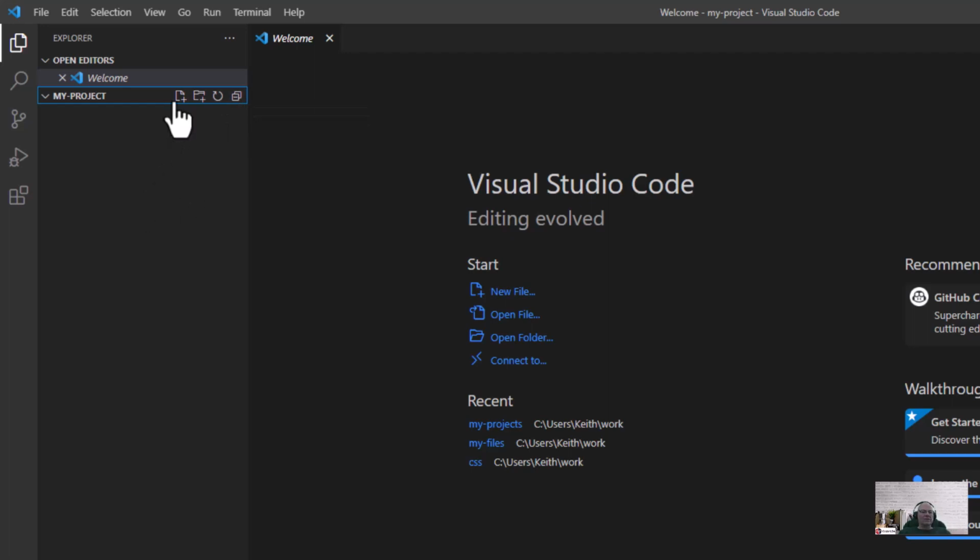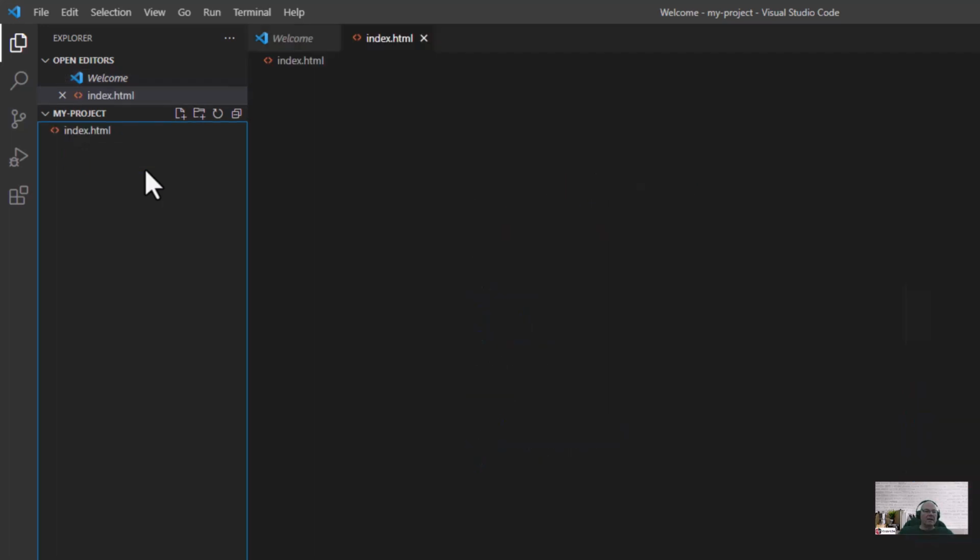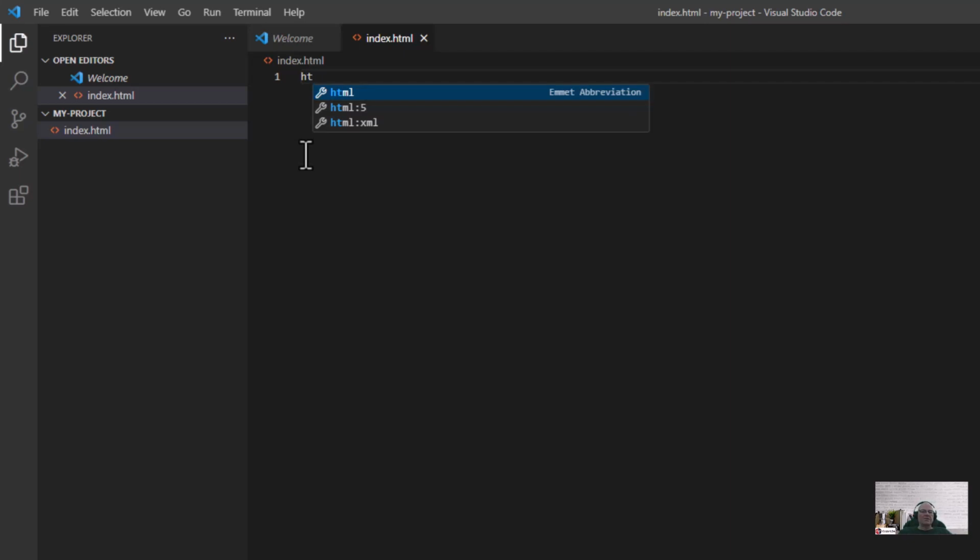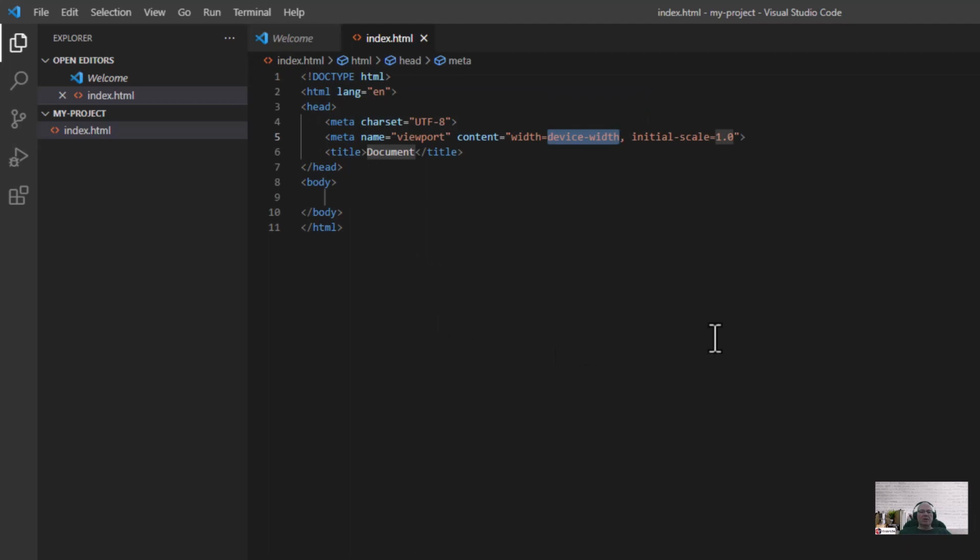So the first thing we want to do is we're going to create a file, index.html. Okay. Now I'm going to do a little trick. This is the beauty of this editor. So I'm going to type in HT, and it's smart. It knows I want to do HTML. So I'm going to click HTML5. It's going to give me the boilerplate of HTML5.